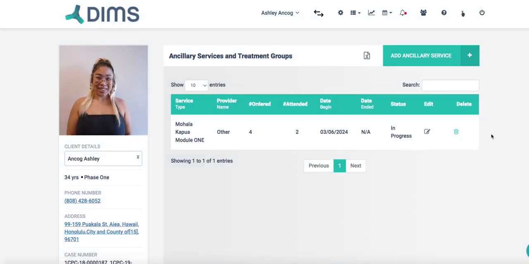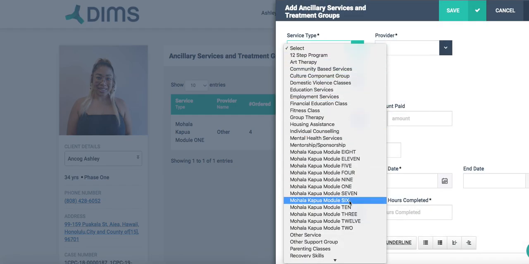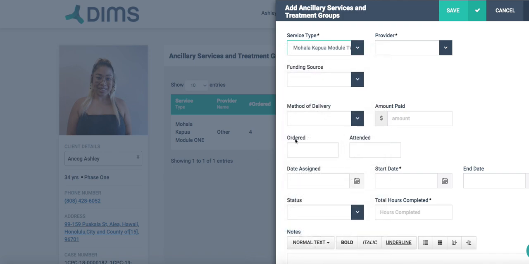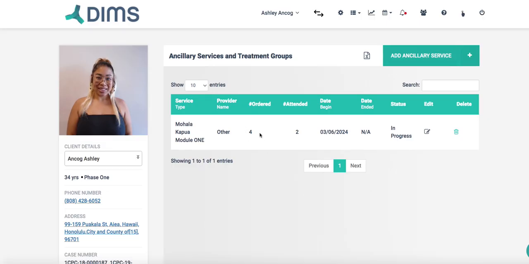Now, next you would go in and hit add ancillary services, service type. Then you would go look for Mohala Kapua Module 2 and start her on Module 2 and do the same thing. There were 4 classes ordered, and then start tracking that attendance.